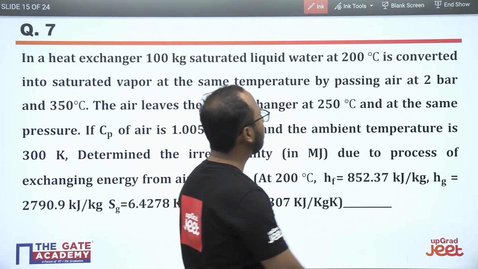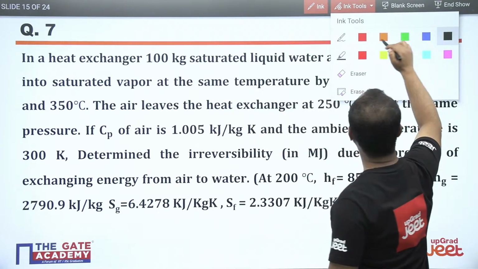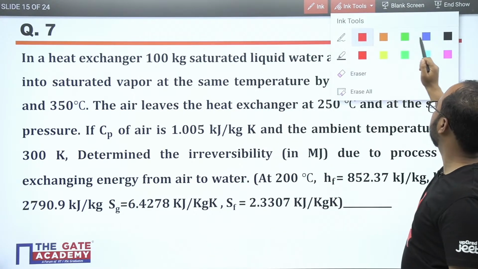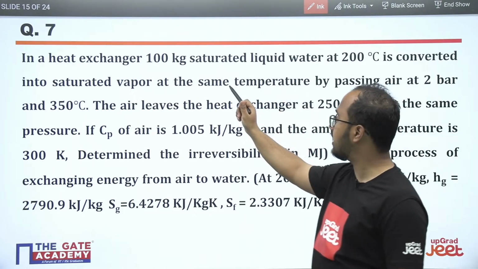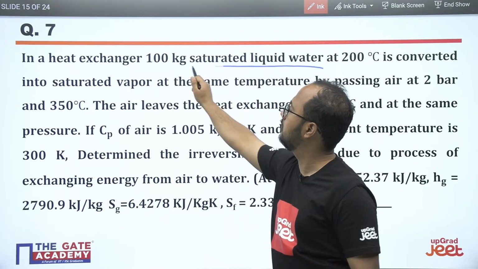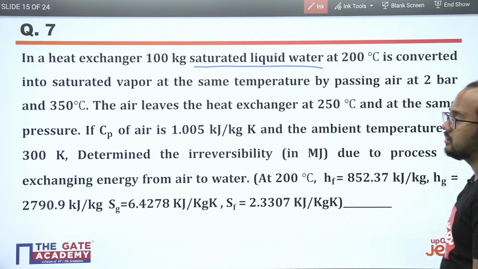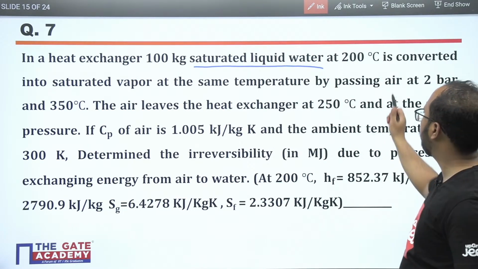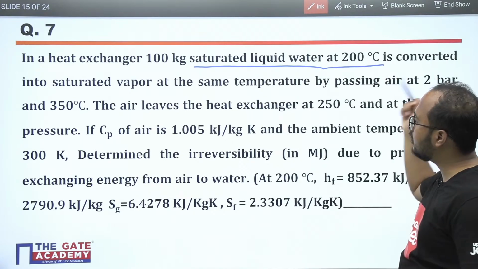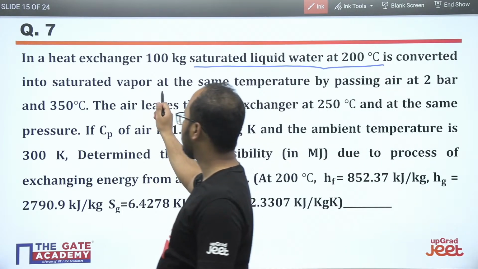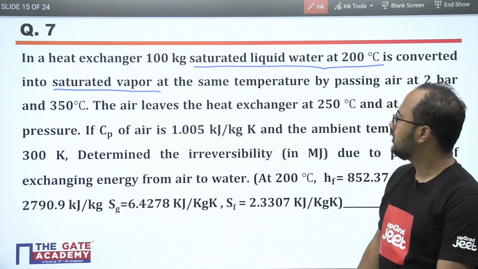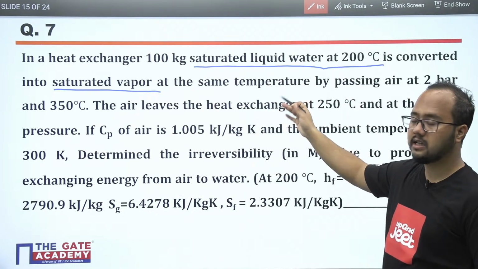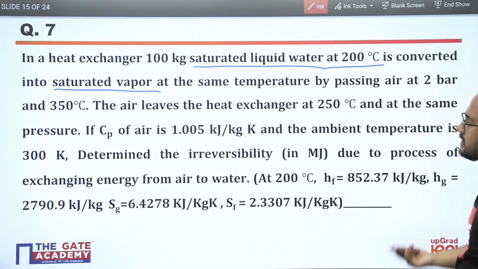Again, a multi-concept question. In a heat exchanger, 100 kg of saturated liquid water at 200 degrees Celsius is converted into saturated vapor. Again, a heat exchanger is mentioned in which saturated liquid water is converted into saturated vapor at the same temperature.